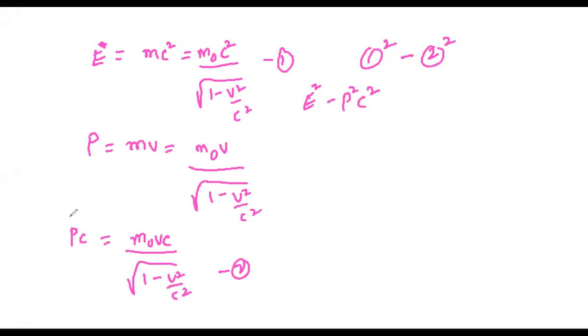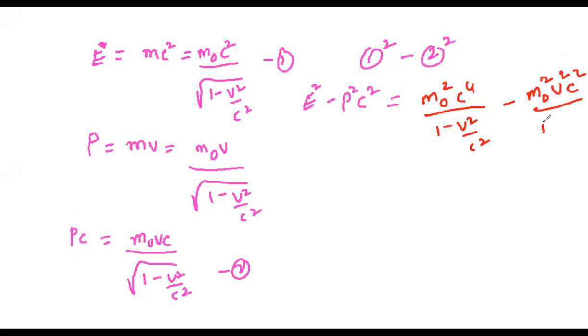When I square, P square c square is equal to, what am I going to get? m naught square c power 4 by 1 minus v square by c square, root will cancel, right? Minus m naught square v square c square by 1 minus v square by c square. Is it clear up to here?